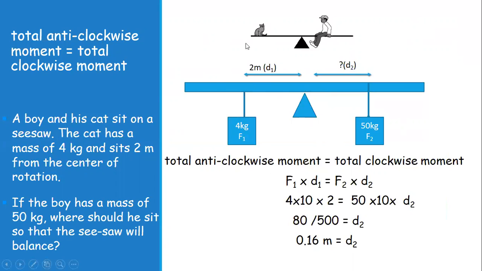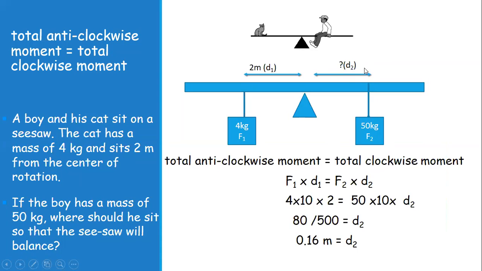Force is 4 kilogram, means 4 into 10, that is 40 Newton. So 40 into 2 will be 80. The total clockwise moment will be of this boy, who is 50 kilogram, 50 multiplied by 10, that is 500 newtons.